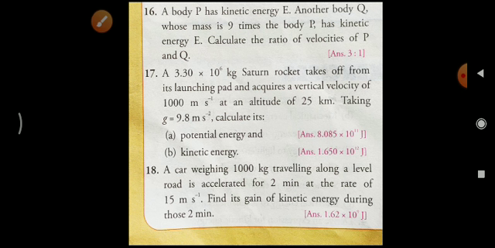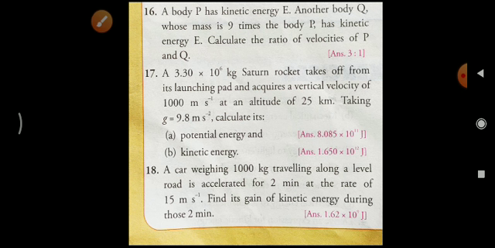Okay. So here the altitude is given 25 kilometer, and you know that meter is the SI unit of height or altitude. So we have to convert that one. 25 kilometer is equal to 25,000 meter. Yes or no? Yes. So we have to convert that one first. Then mass is given 3.30 into 10 to the power 6 kilogram.